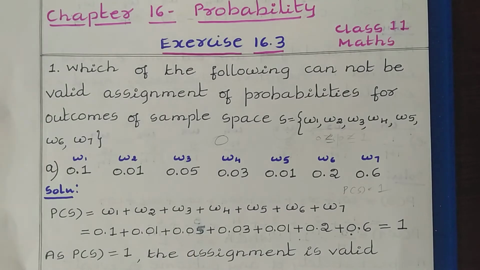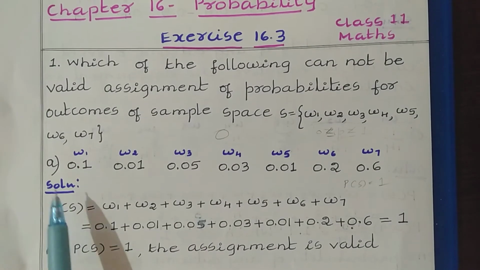And when we find the probability of any sample space, that probability value is always equal to 1. Now, based on these two rules, let us see whether these are valid assignments or not.